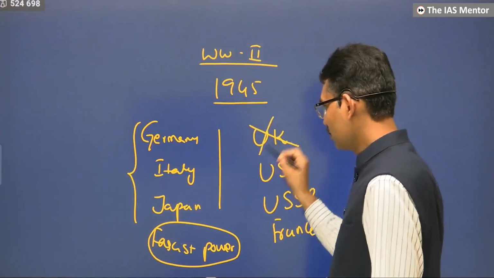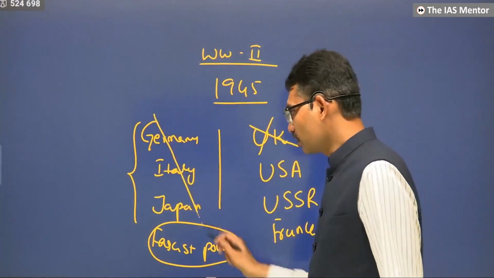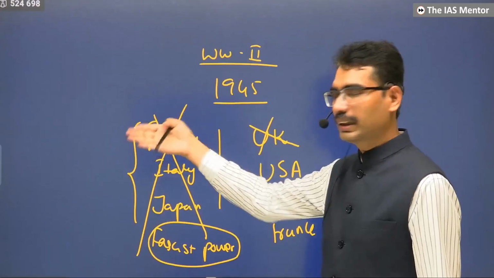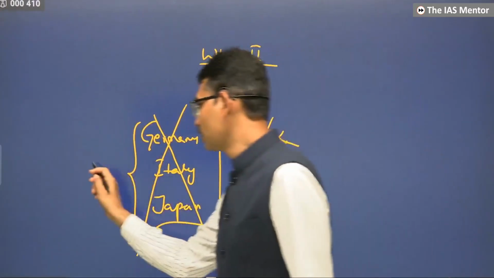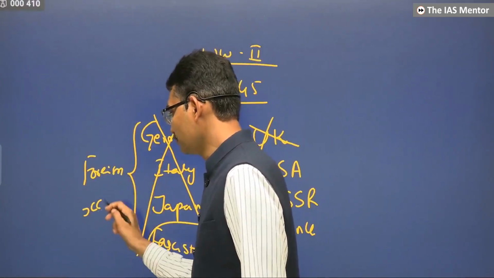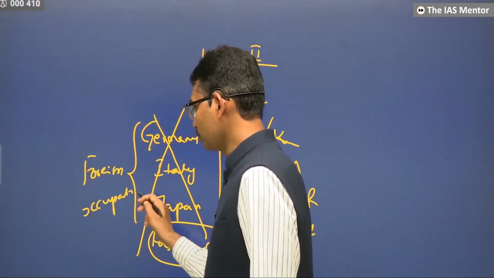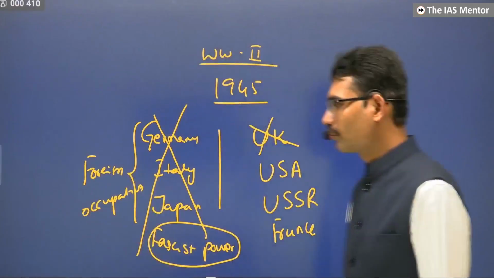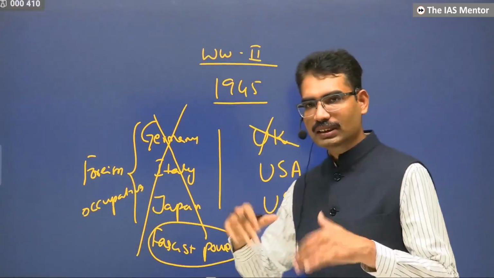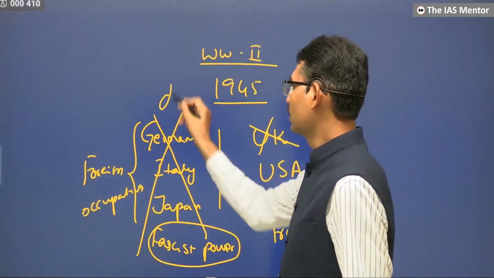Now, after the war, the fascist powers were all defeated. Now, they themselves came under foreign occupation. United Kingdom, even though it was on the winning side, was also effectively defeated.